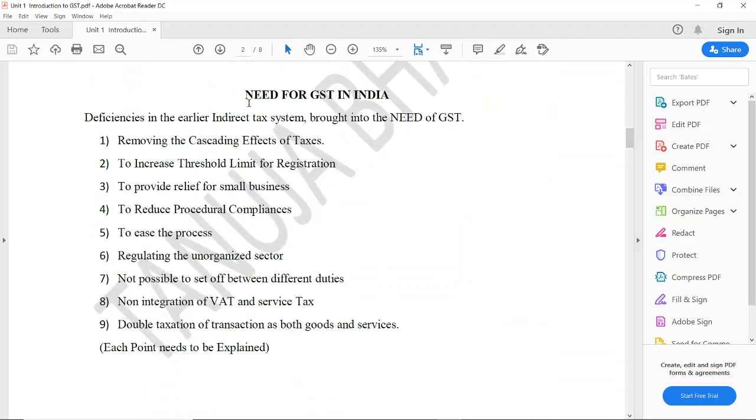Now what is the need for GST in India? It removes the cascading effects of taxes. Before GST, there were various different taxes like service tax, VAT, excise.